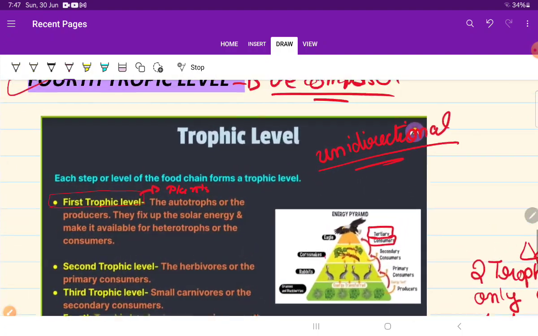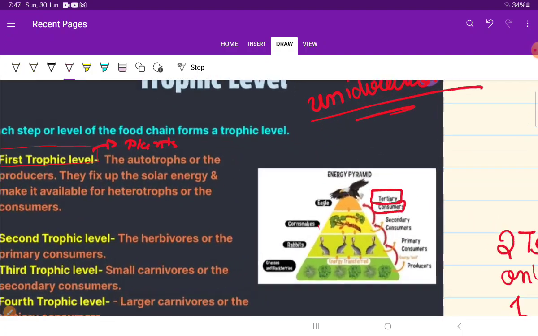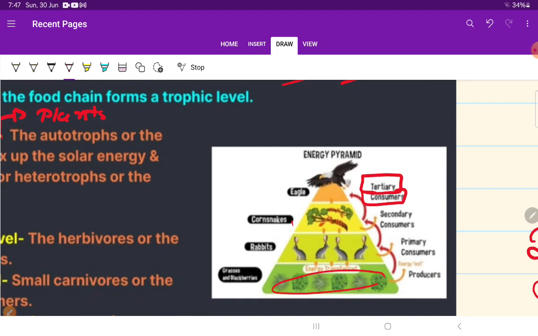We have seen the trophic level. You can see here in detail. There is grass, then there is a rabbit eaten by the snake, and the snake is eaten by the eagle. So this is called the trophic levels.